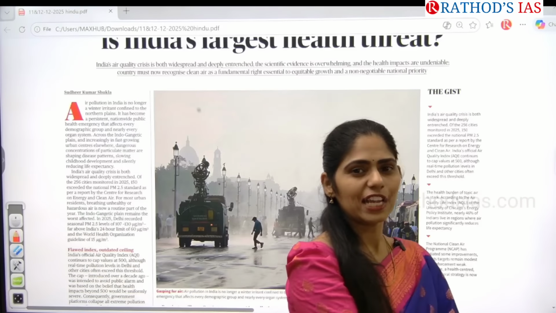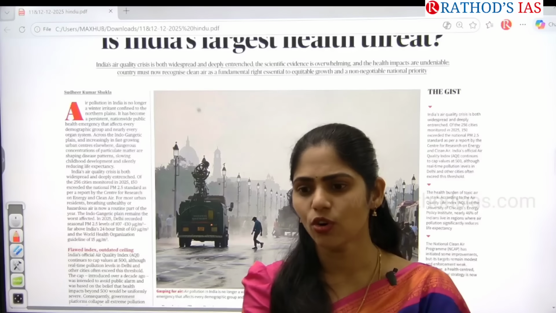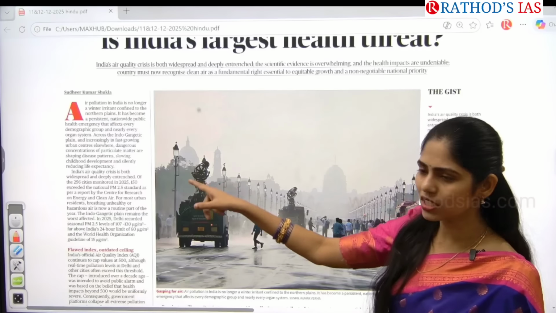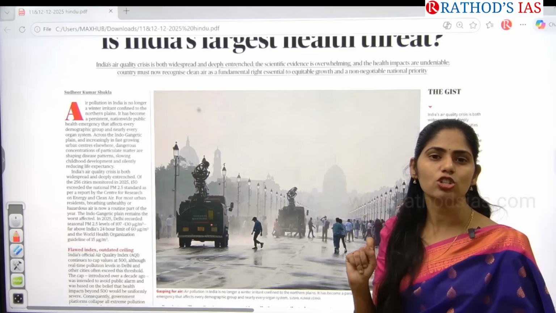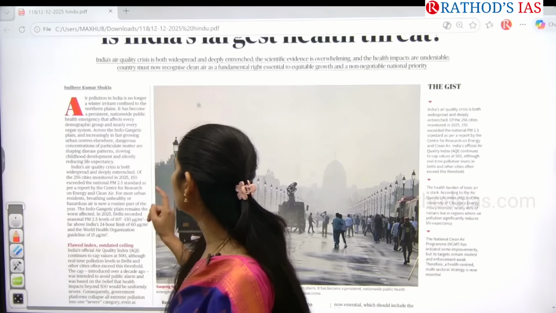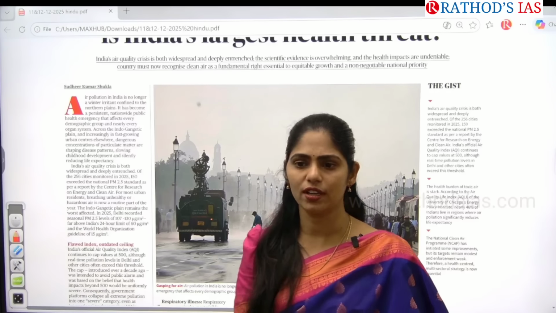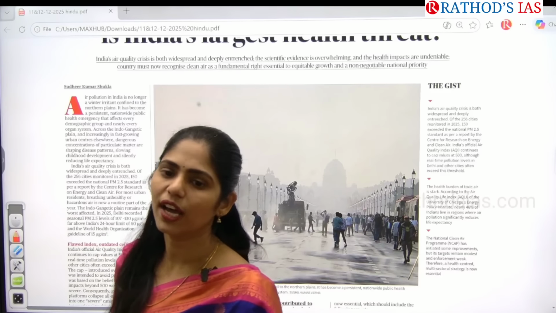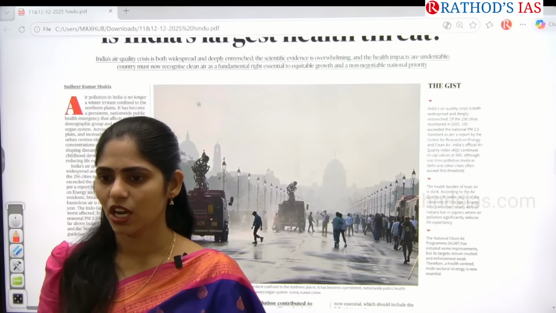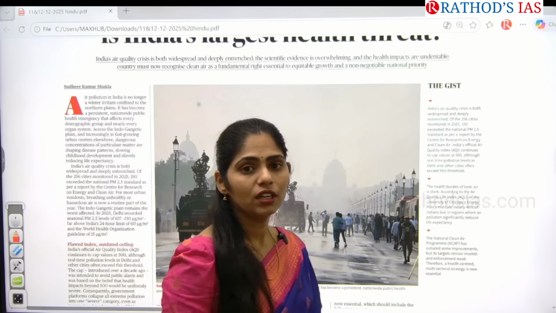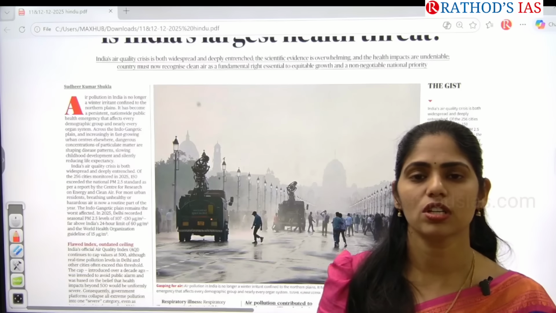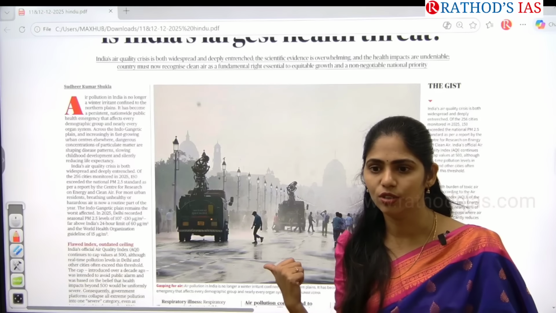But what the satellite data is actually saying is only 30%, not 90 to 92%, right? That means, can we say that because of this stubble burning, there is increasing bad air quality in this region? And the next thing is that we are using more and more vehicles, so because of this vehicular exhaust also, there is an increase in air pollution. And not only that, the number of industries is increasing, so from the industrial exhaust also there is increasing pollution.